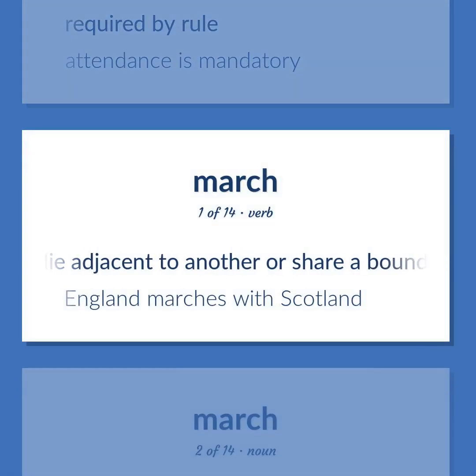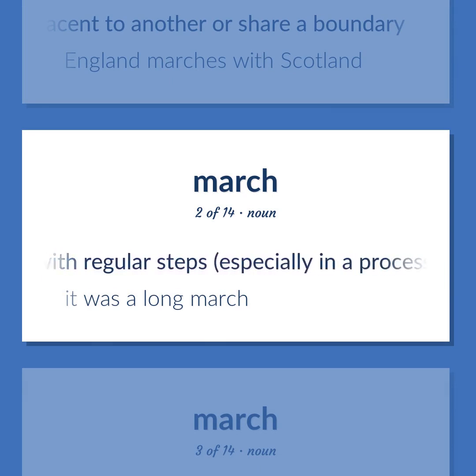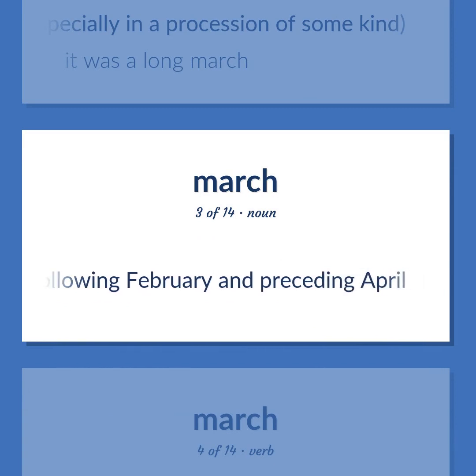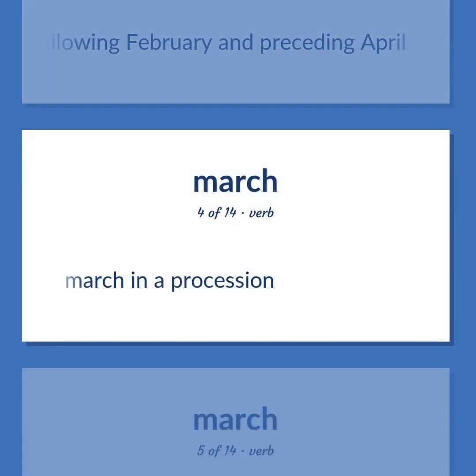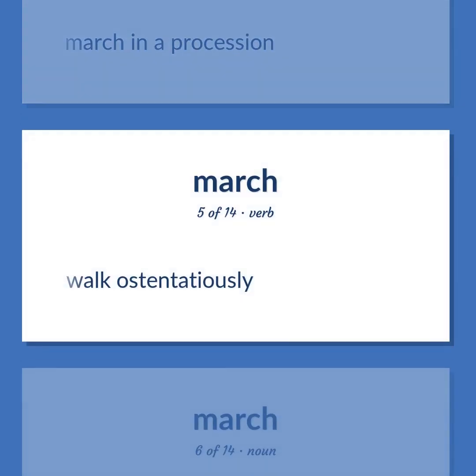Lie adjacent to another or share a boundary. England marches with Scotland. The act of marching, walking with regular steps, especially in a procession of some kind. It was a long march. The month following February and preceding April. March in a procession. Walk ostentatiously.